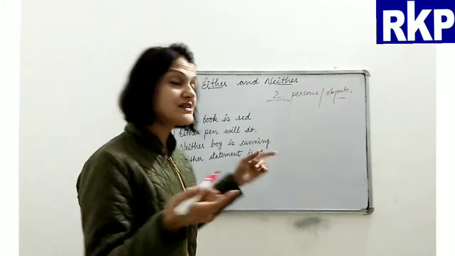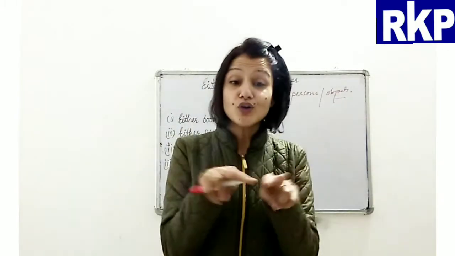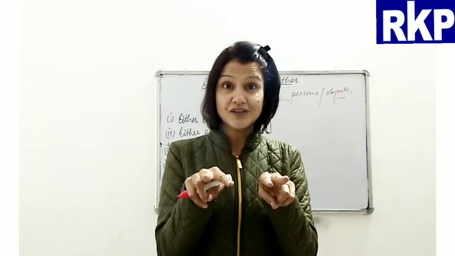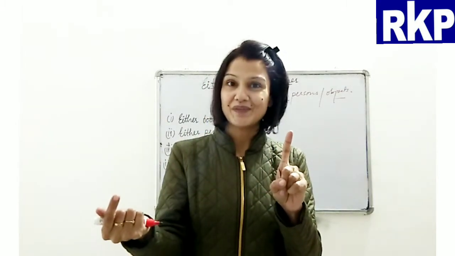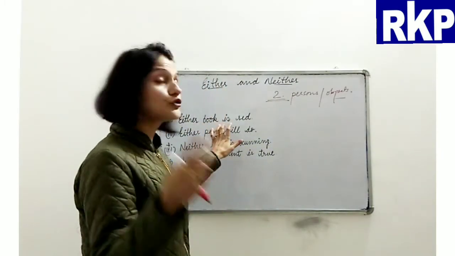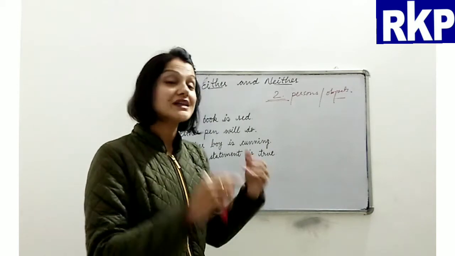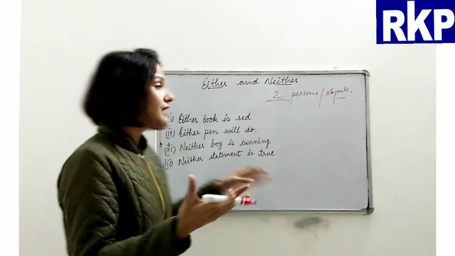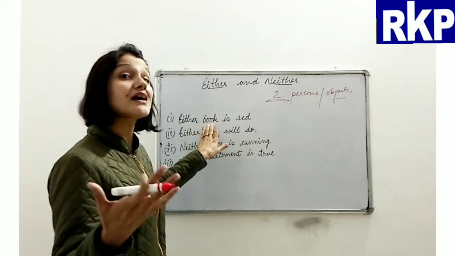And if I say, either book is red, I mean out of these two books, one is of red color. Do you get my point here? So out of those two books, one is red for sure. This is what we mean if we speak the sentence like this: either book is red.